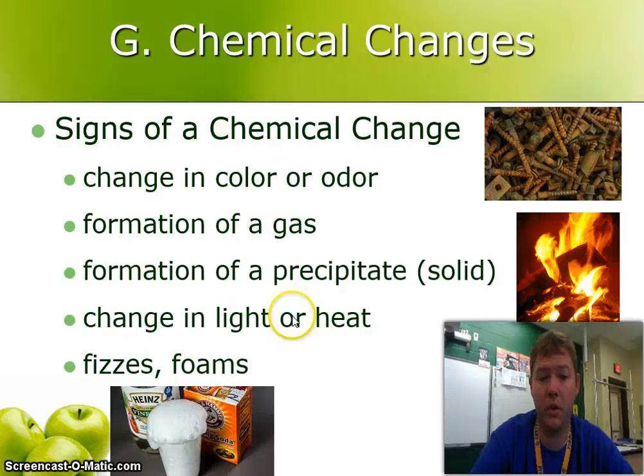You see that with fireworks. You definitely see light, you see heat, you hear sounds, whether it fizzes, whether it foams, which you see down here, all examples of chemical changes. You see any of these things happening, most likely it's a chemical change.